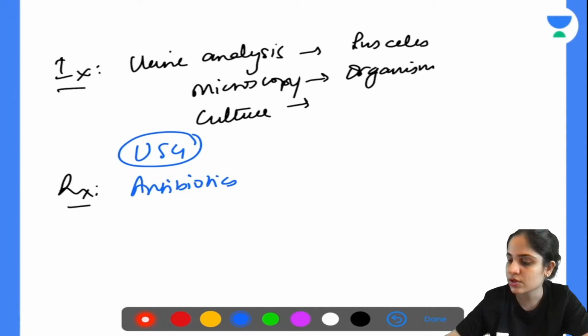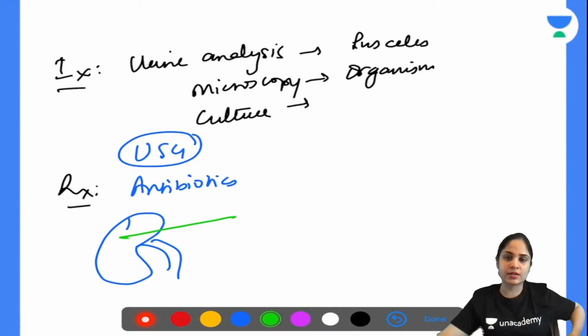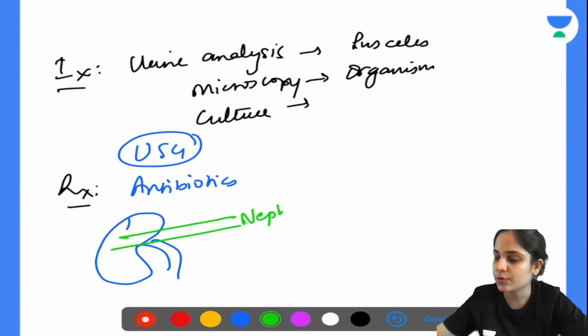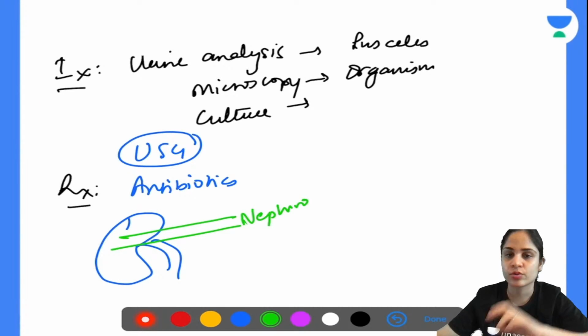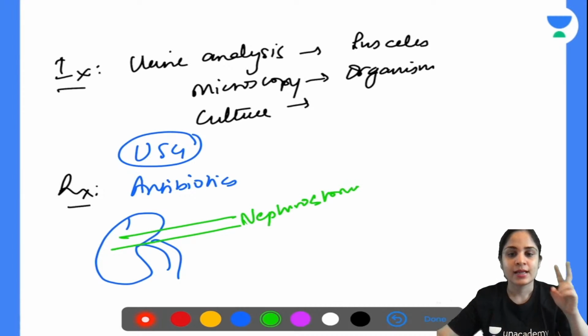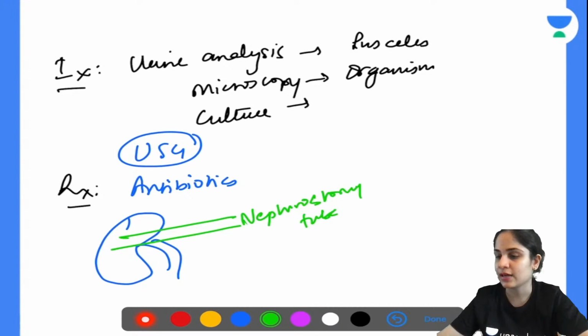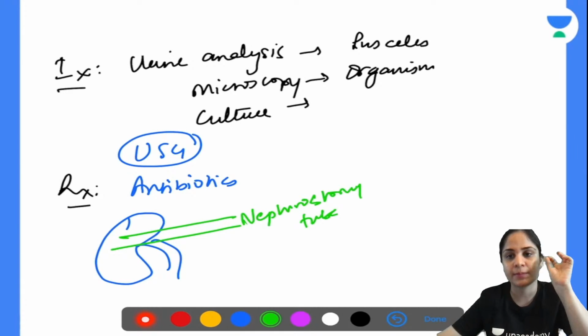So suppose this is your kidney. You put something over here which is called as a nephrostomy tube. So you make an incision right above the kidney and you put a nephrostomy tube. Nephrostomy tube is open at both ends, and then you will drain it out from the nephrostomy tube. Or the other thing that you can do is you can do a suprapubic cystostomy and place a Malecot's catheter, or in the renal pelvis you can place a Malecot's catheter and drain it.